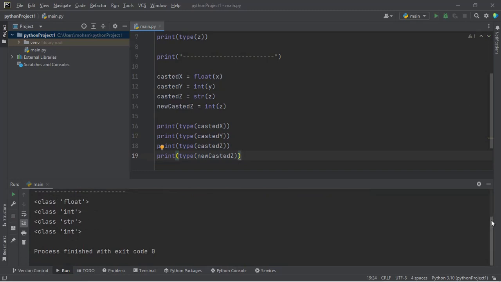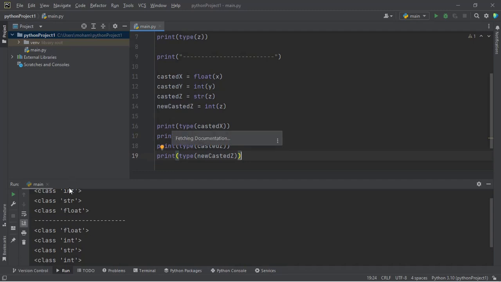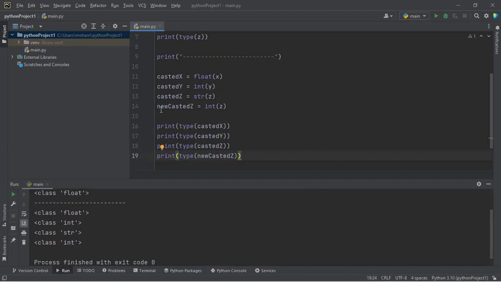Good. So the above code, the lines before this one, are what we defined. So you have integer, string, and float. Now if you look at the type of this integer, it has been changed to float because of the conversion. This one, which was a string, has been changed to an integer because of the conversion over here. And this one to this. Now, my concern is this last one, this last one.